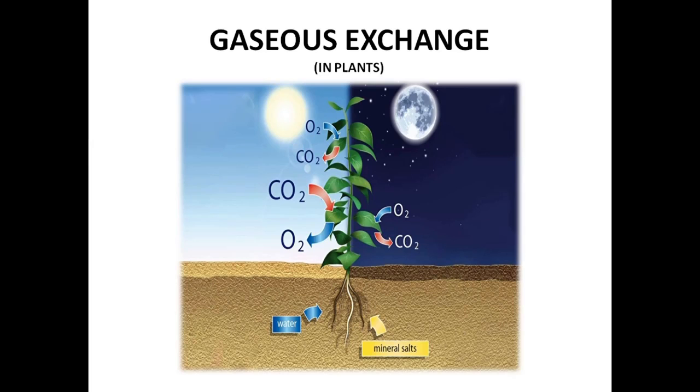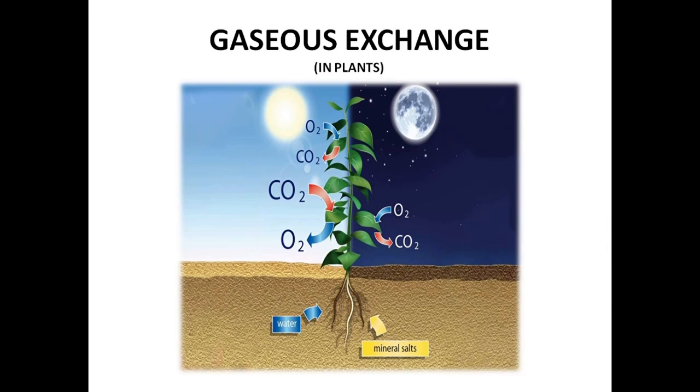I told you it's a photochemical reaction, or it occurs in the presence of sunlight. So during daytime, photosynthesis occurs. As a result, the plants need carbon dioxide. They take in carbon dioxide because carbon dioxide is one of the main raw materials for photosynthesis. So they take in carbon dioxide and they give out oxygen.